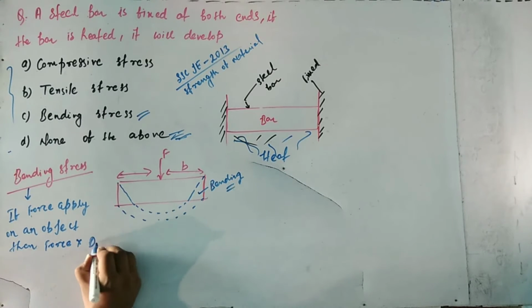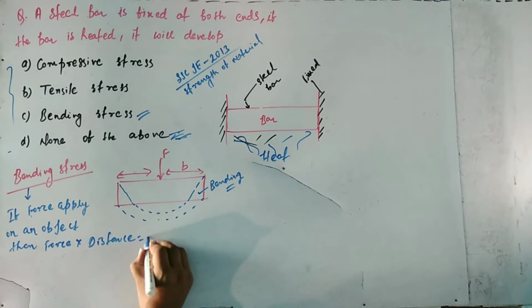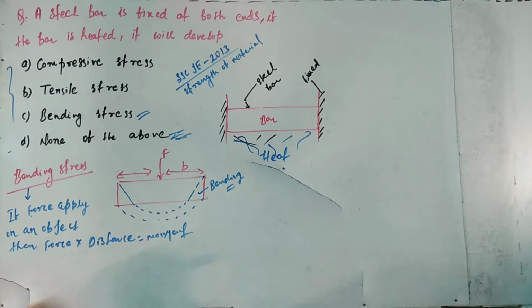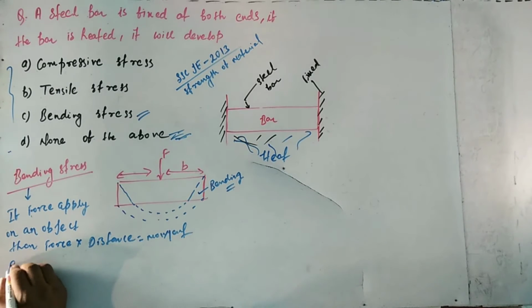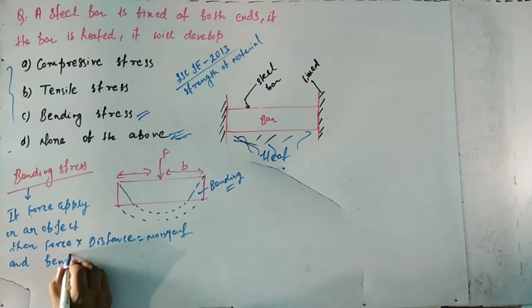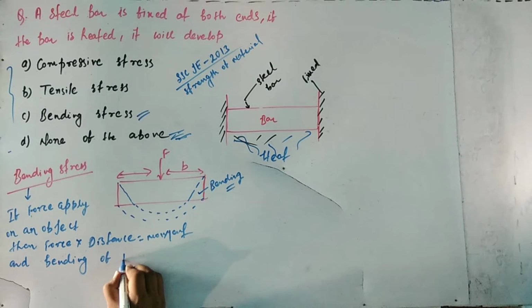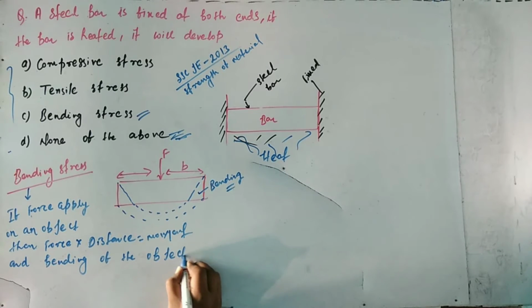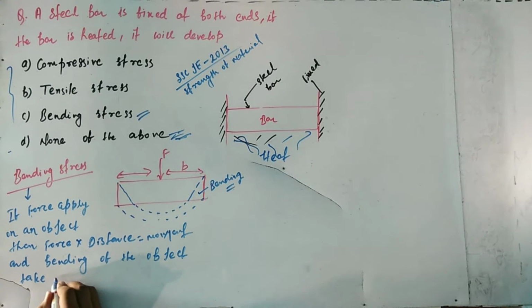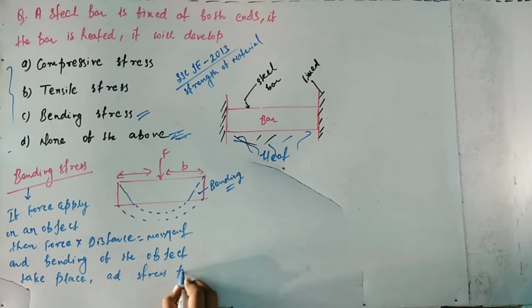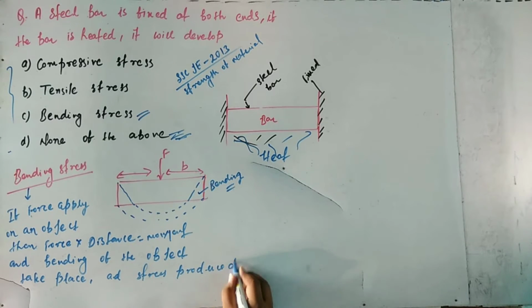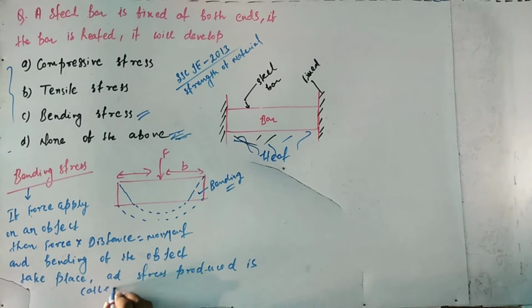Force into distance is equal to moment, and bending of the object takes place, and the stress produced is called bending stress.